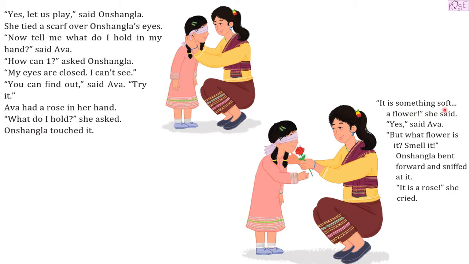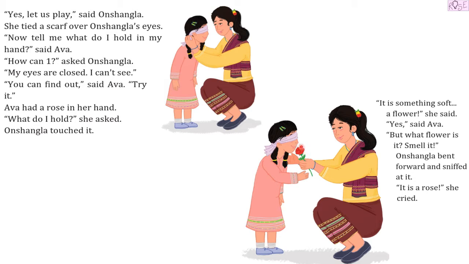It is something soft, a flower, she said. Yes, said Eva. But what flower is it? Smell it. Onshangla bent forward and sniffed at it. It is a rose, she cried. So, can you see, kids, that Onshangla was able to tell that it was a rose by touching it and by smelling it.